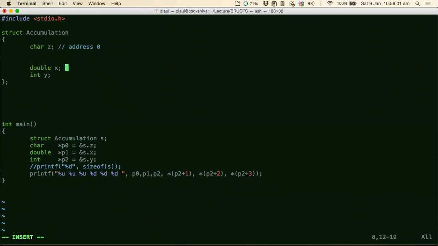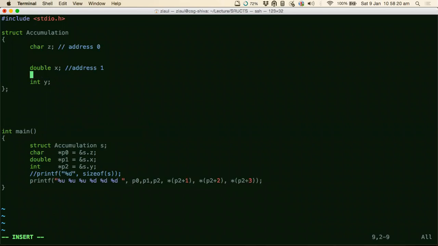So what should this be loaded at? Tell me. Assume there is no padding. Before this, there is only 1 byte, right? So this means this will be loaded at 1, right? You guys agree, right? Yes, sir. At what address will this be loaded now? Tell me. If there is no padding, 9.